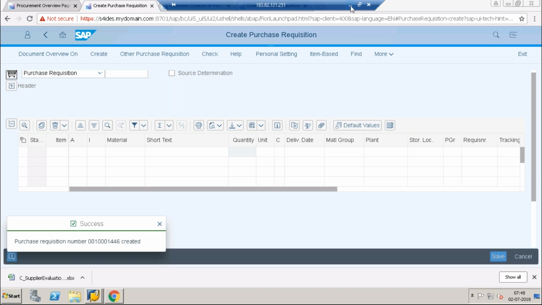And in employee self-services, there is one configuration that I need to show you. I will show you that tomorrow, to enable the interface to the Ariba system.